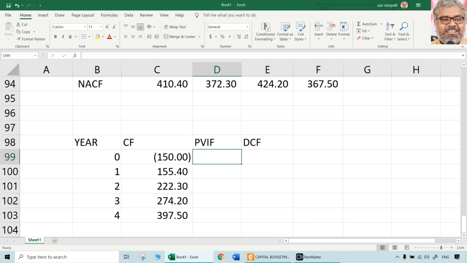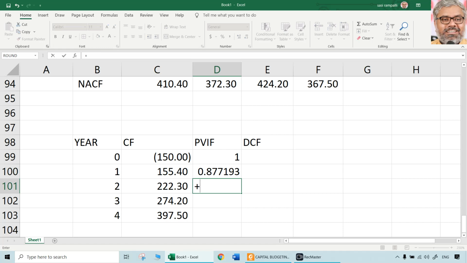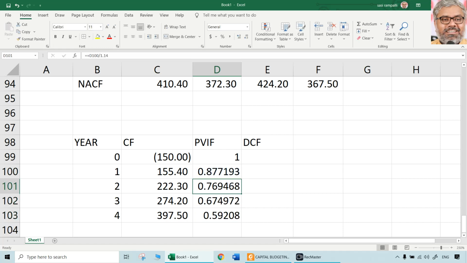Then the PVIF percentage is given as 14%. So of course this will be 1, 1 divided by 1.14, that divided by 1.14, that divided by 1.14, that divided by 1.14. So these are the PVIFs: 0.877, 0.769, 0.675, 0.592, whatever.